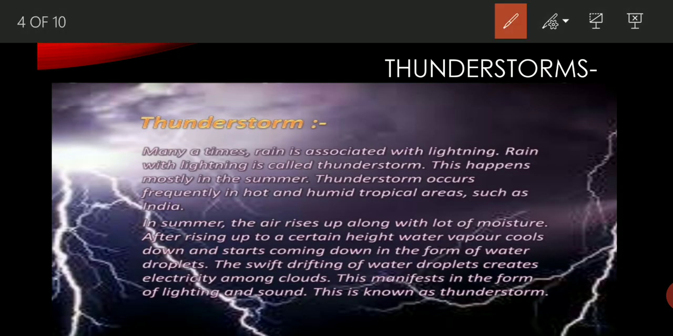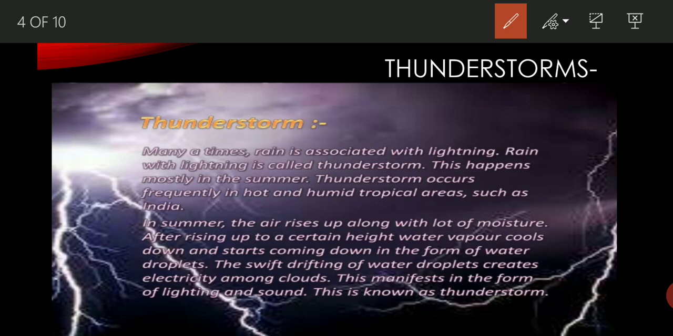What is thunderstorm? How can we define the thunderstorm? Students, basically thunderstorms come along with lightning and thundering. If heavy rain is caused along with the lightning and thundering, it is called a thunderstorm. It is very destructive in nature. Sometimes it also causes a lot of damage to lives and properties.